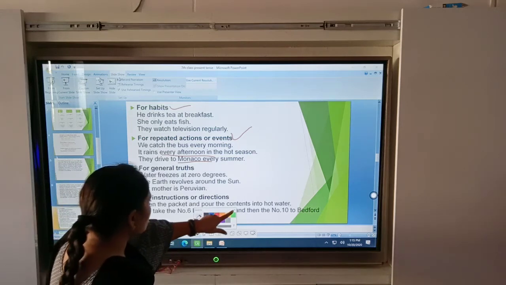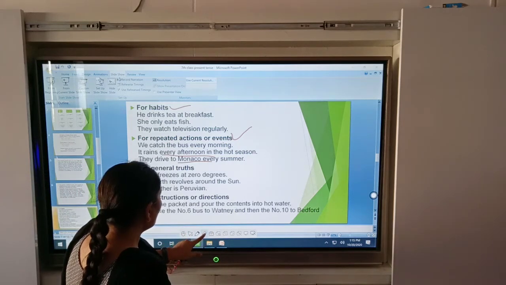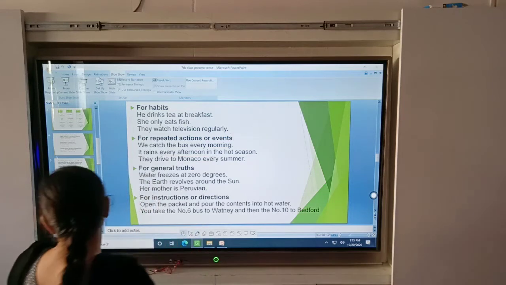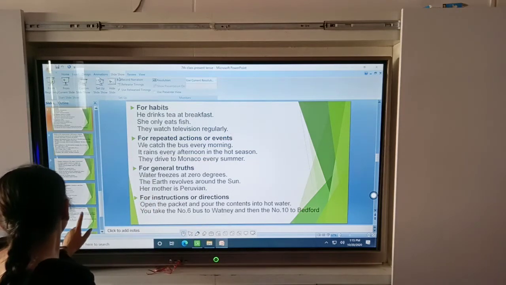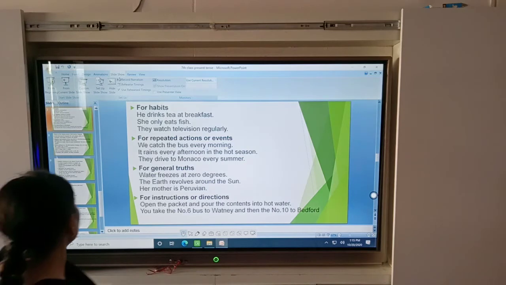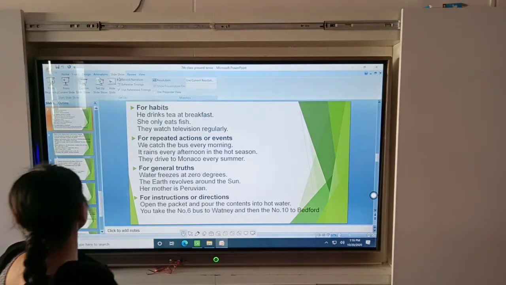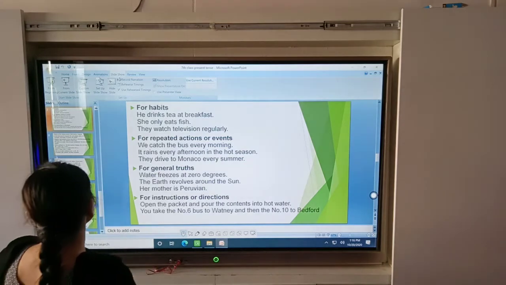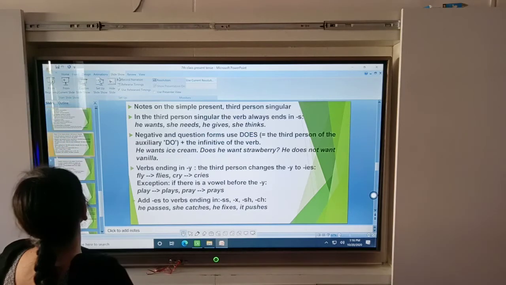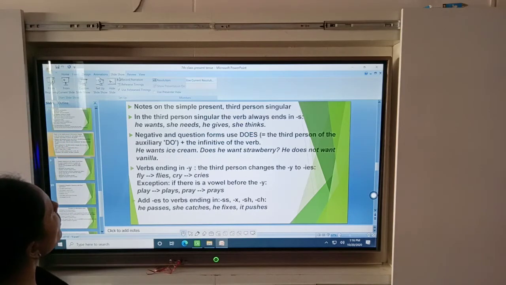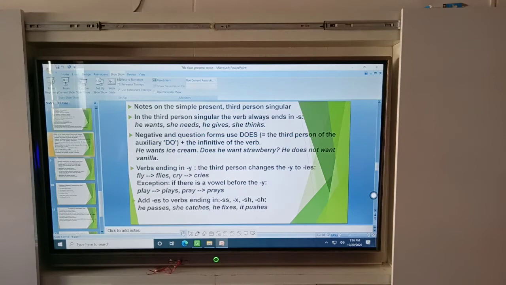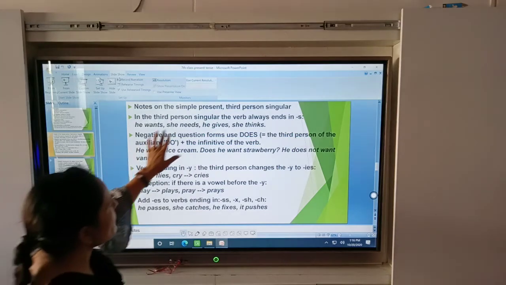Okay beta. Yes, now look at the next slide. Before we start, you will learn the formation. Look at this slide. Note on the simple present, third person singular. Okay beta, here is something very important.